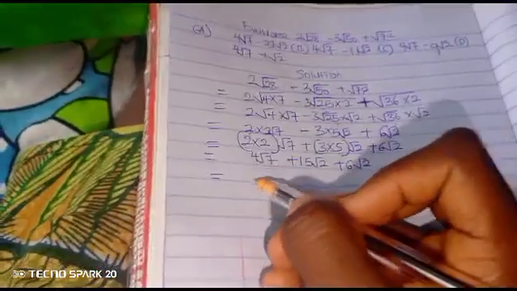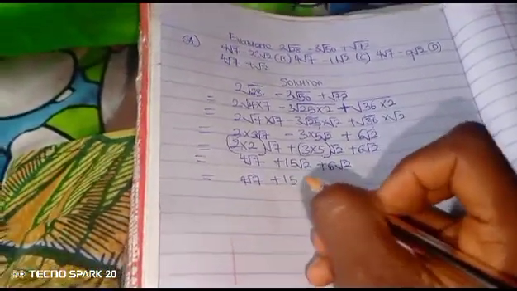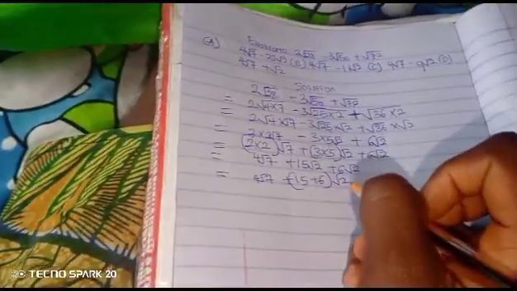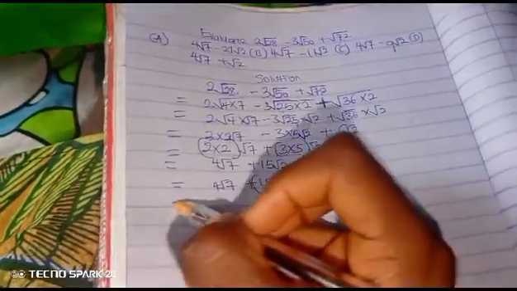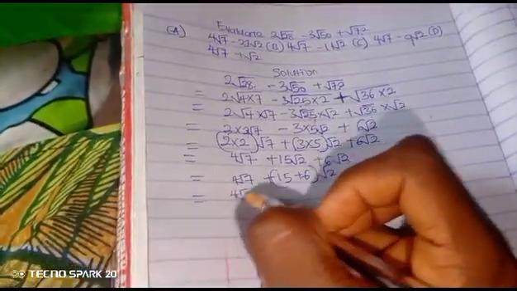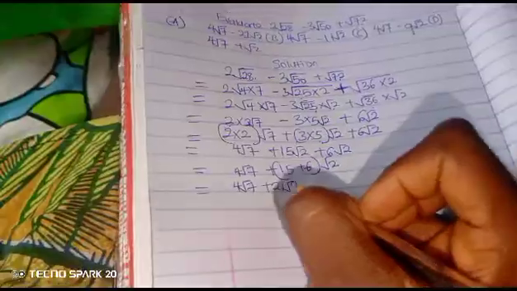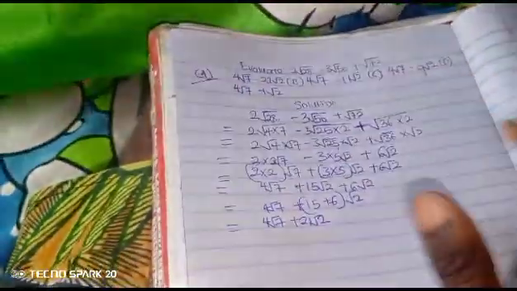Okay, so that gives us 4 root 7 plus 15 plus 6 root 2. Root 2 is common there, so we bring it out. Okay, and that gives us 4 root 7 plus 21 root 2. And that is option A.